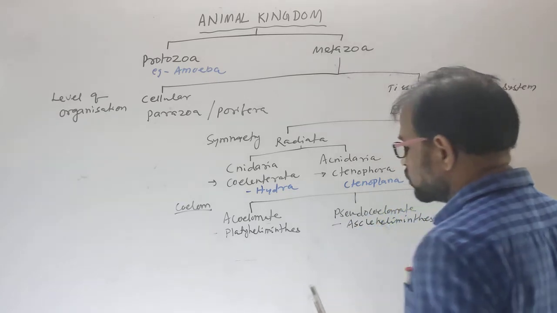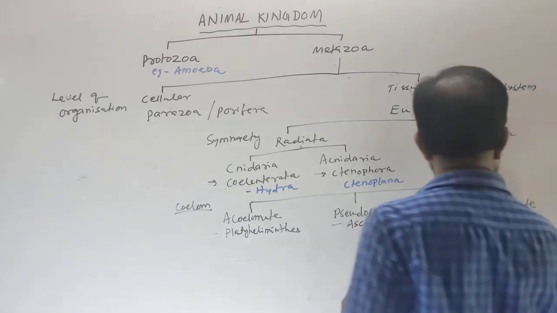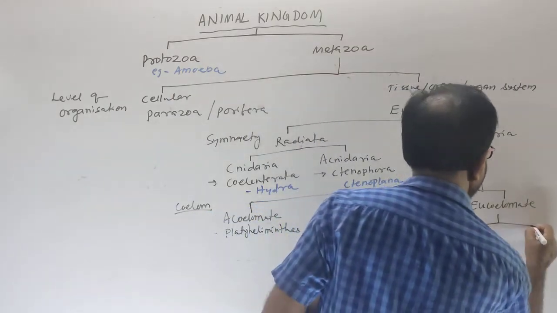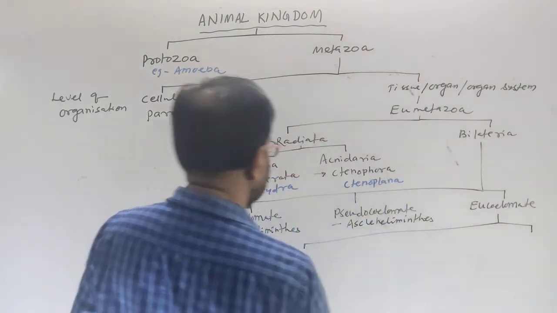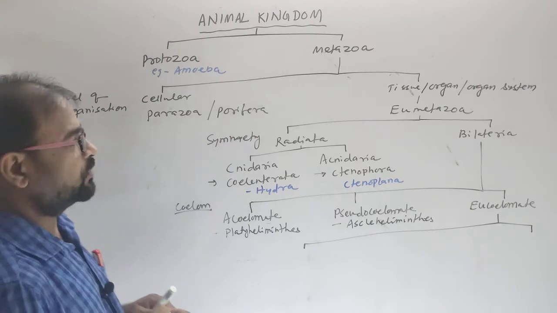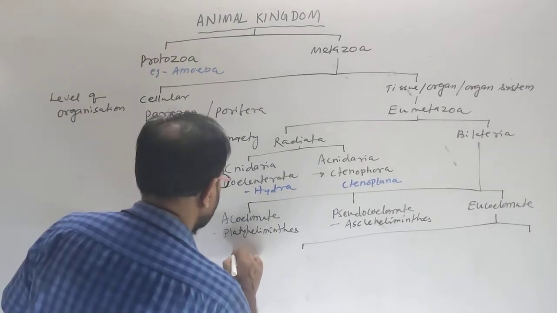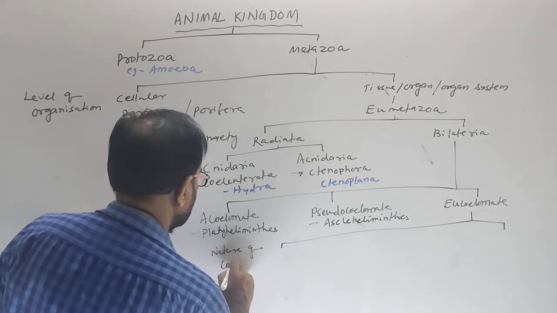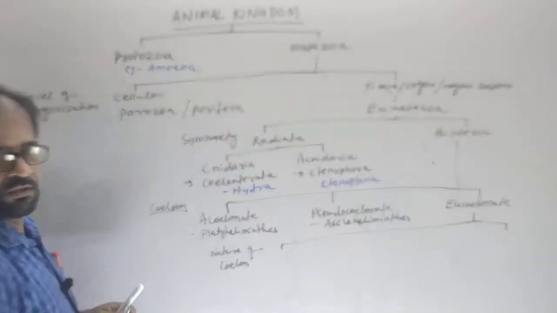The eucoelomate divides into two categories based on the nature of the coelom. Clear?